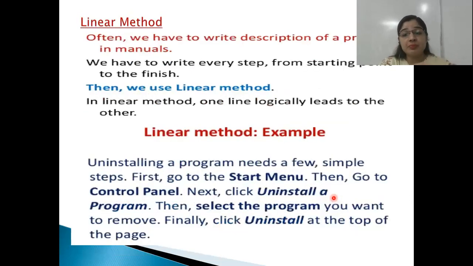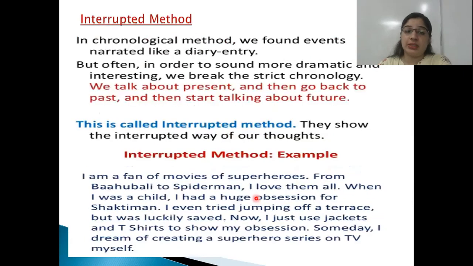Linear method means progressing in a linear way. So when you write a description of a process in manuals, when you write a process step by step, you are writing from the starting point to the end point. Right, and it is leading logically. It progresses logically. That is linear. Uninstalling a program needs a few steps. Start menu, then go to control panel, then uninstall a program, then select the program. So going step by step. So this is the linear method.